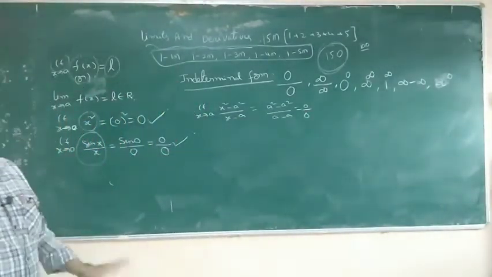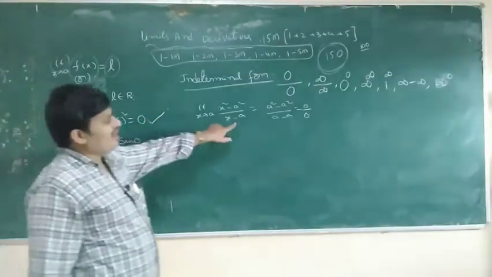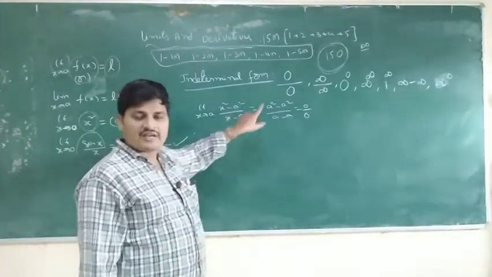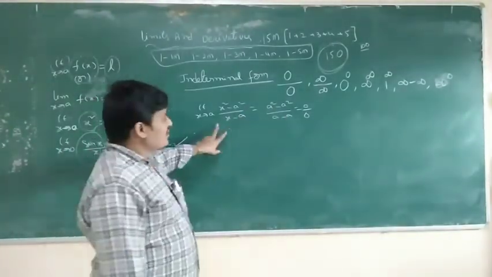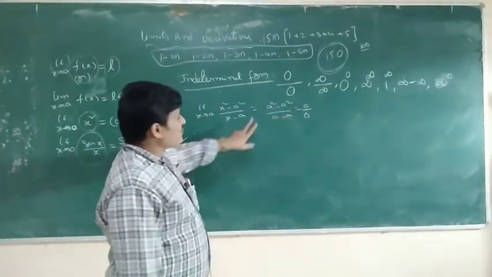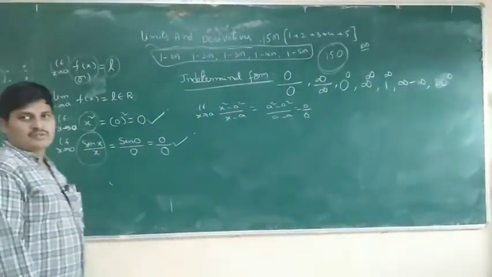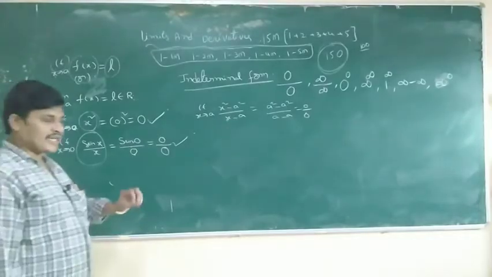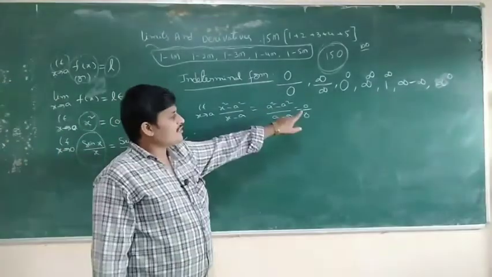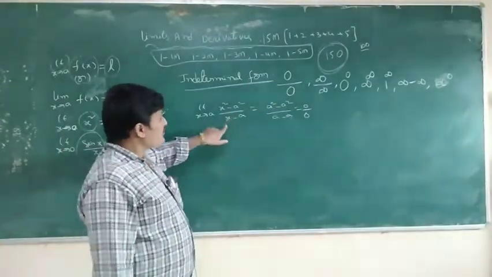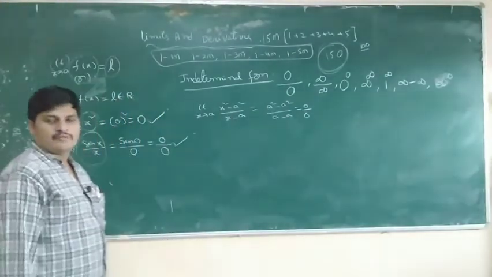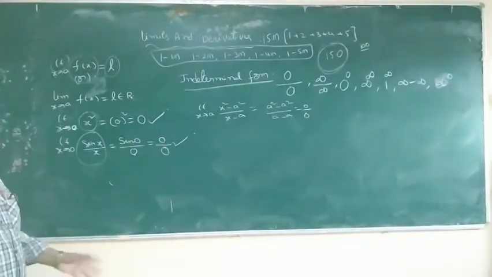Compulsorily any function has an answer, but this is an indeterminate symbol. The problem is correct, but since indeterminate symbols come, we have to simplify or apply the formula.